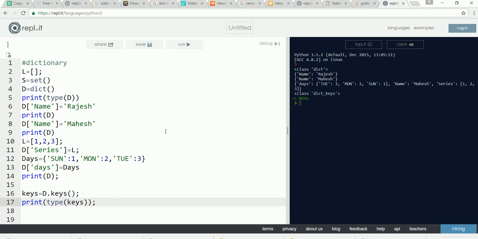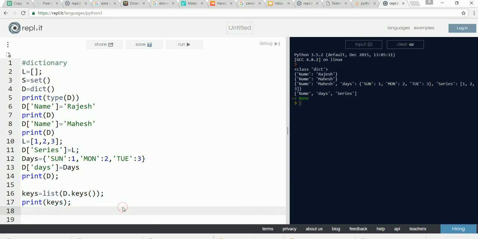You can anytime convert dictionary keys into a list. If you convert it into a list, it will return a list, as you can see, separated by square brackets. Now D dot keys will return all the keys.